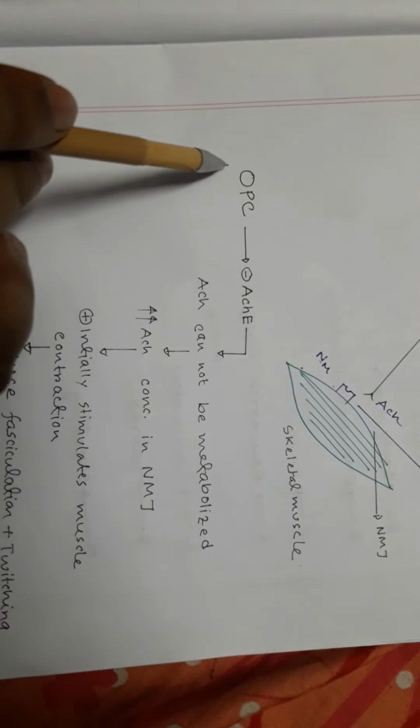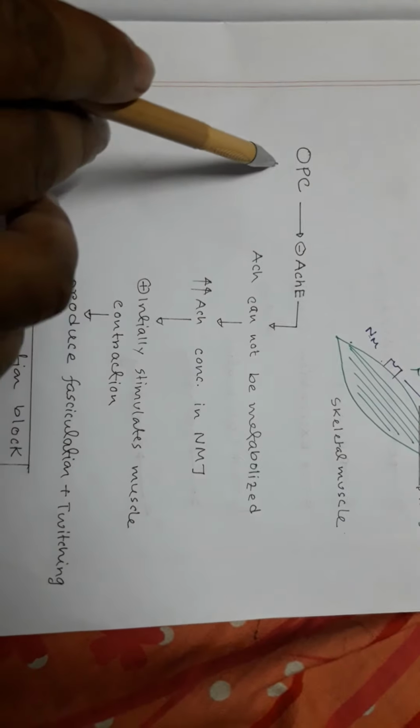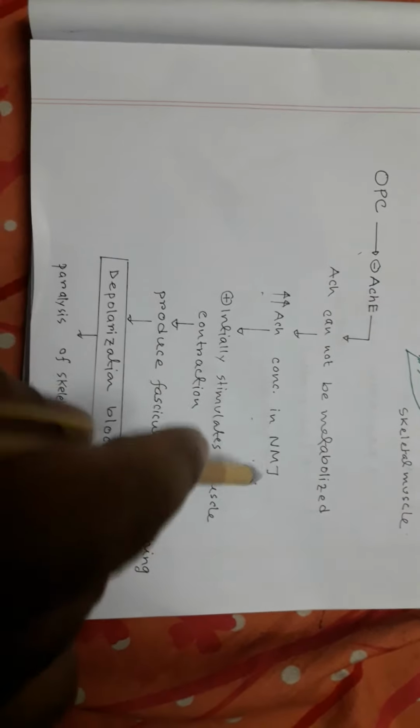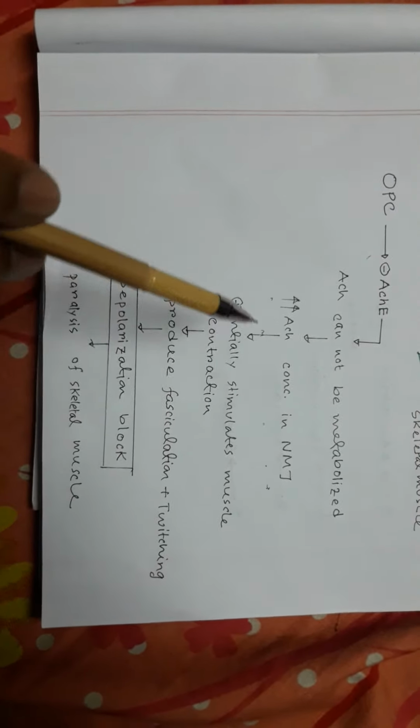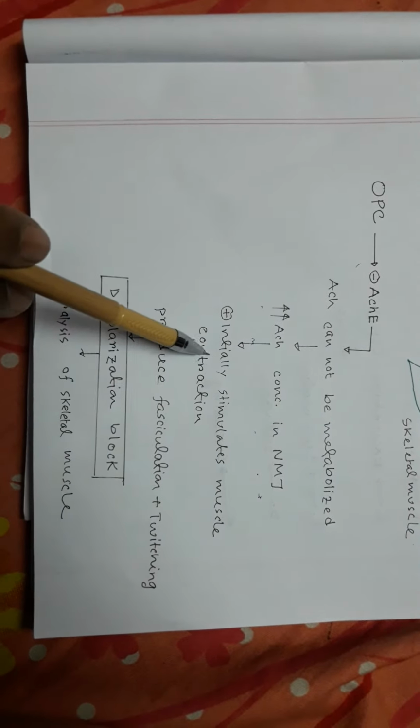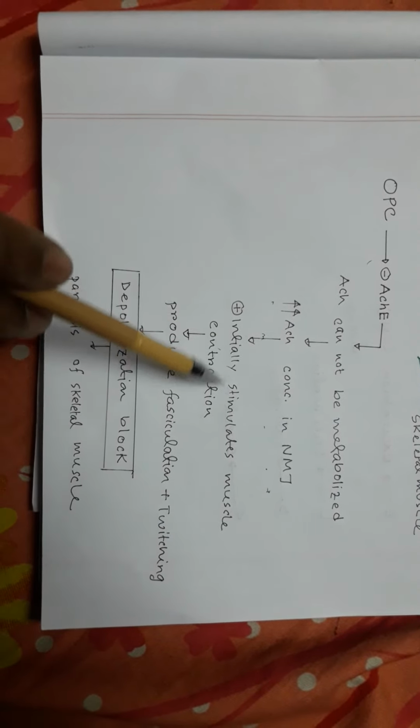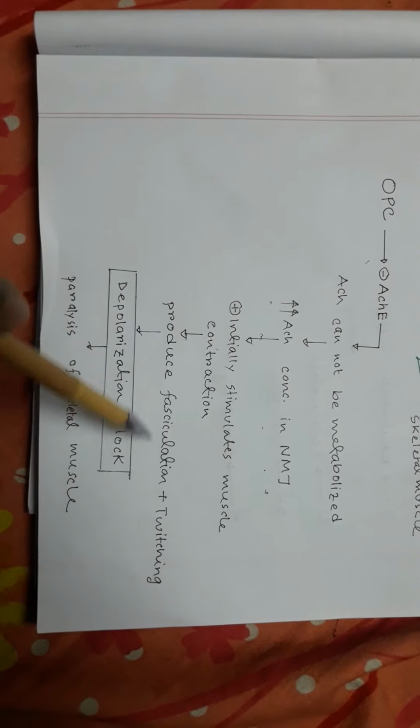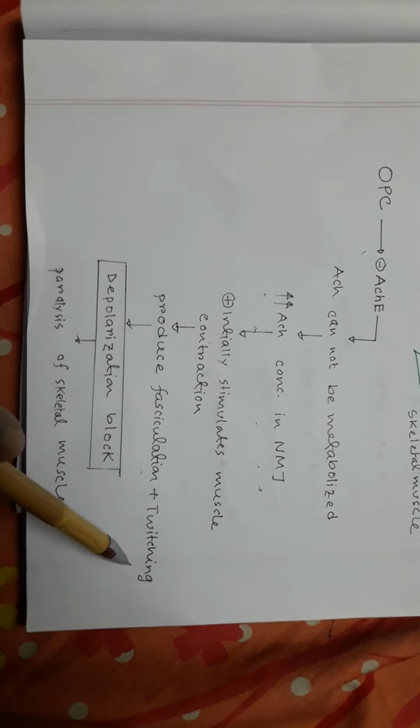When a person is exposed to an organophosphorus compound, acetylcholine cannot be metabolized because the acetylcholinesterase enzyme is inhibited. So in the neuromuscular junction, acetylcholine concentration goes sky high, and this acetylcholine initially stimulates muscle contraction. So initial stimulation of the skeletal muscle leads to fasciculation and twitching.